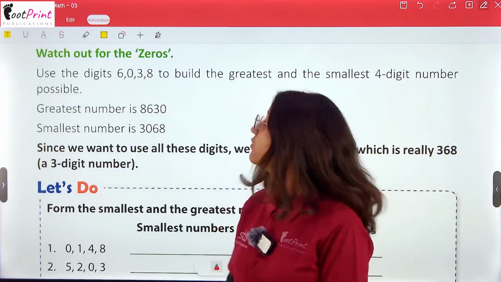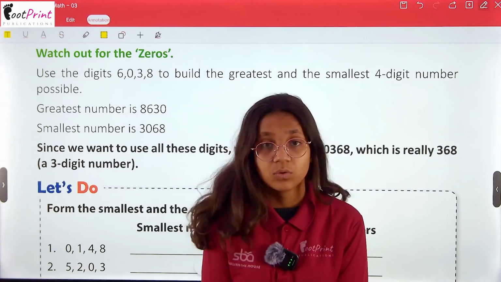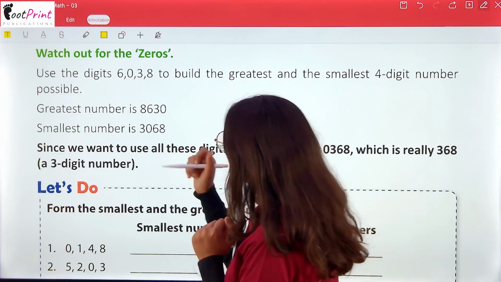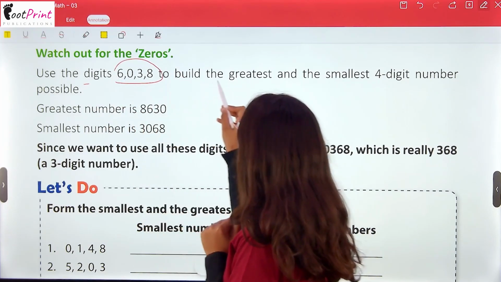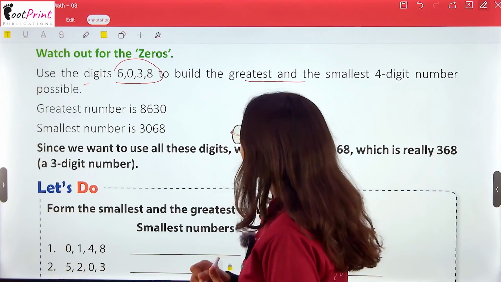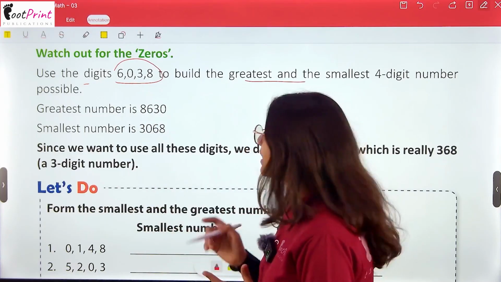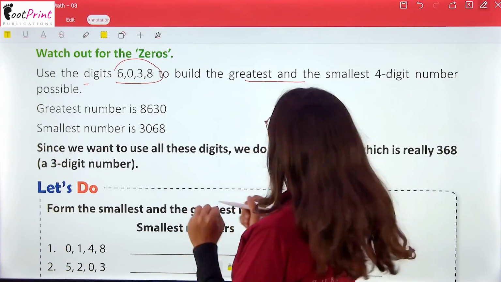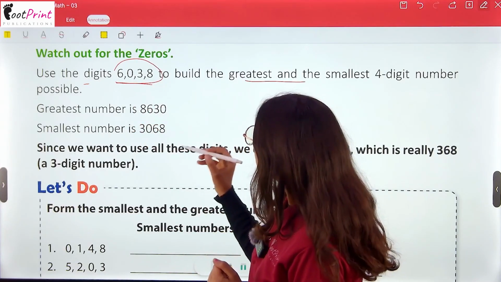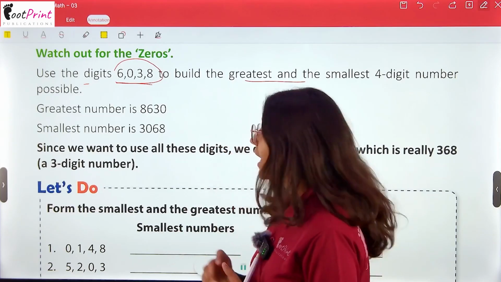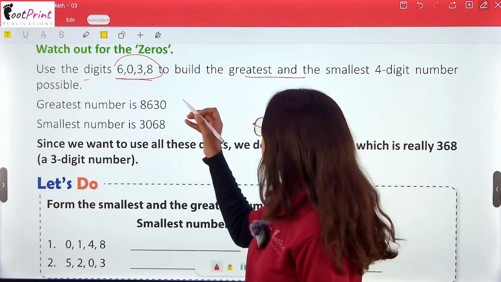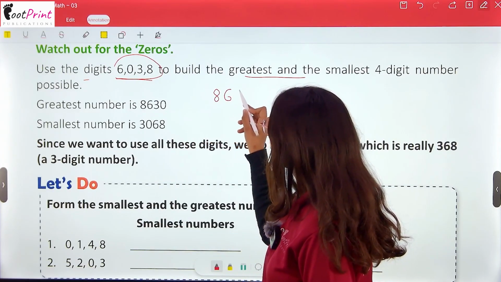Now, watch out for the zeros. If I have a 0 digit in the number, what will I do? See, use the digits 6, 0, 3, 8 to build the greatest and the smallest 4-digit number. Here is an amazing concept. If I want the smallest number, firstly I will arrange these digits in ascending order. So, 0368. And if I want to make the greatest number, then I will do descending order. Firstly 8, then 6, then 3, then 0.